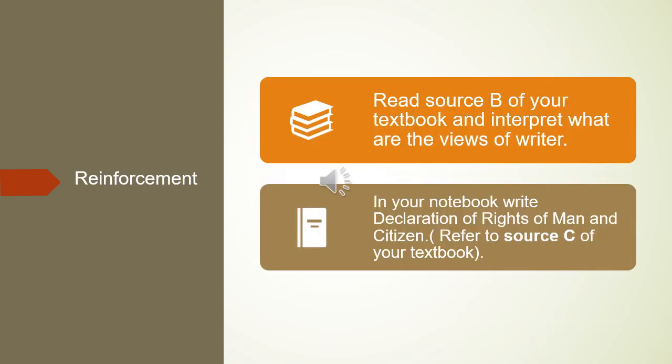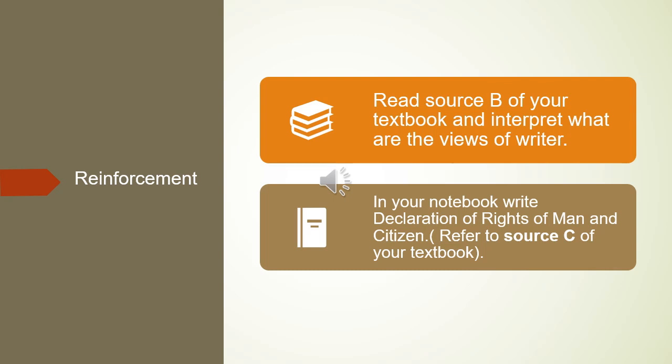Do some homework. For today's homework, you will open your textbook, read the source box of your textbook and interpret what the views of the writer are. Interpret in your own words what the writer is trying to say.